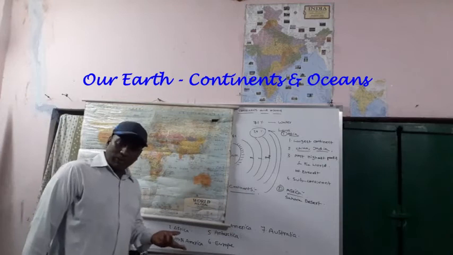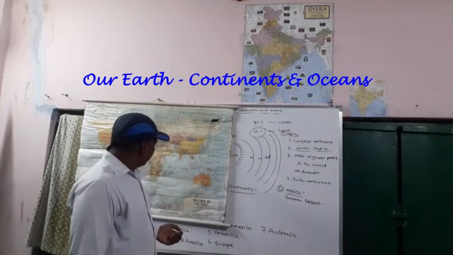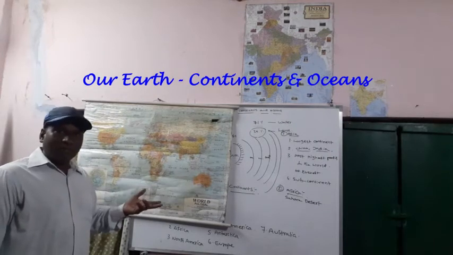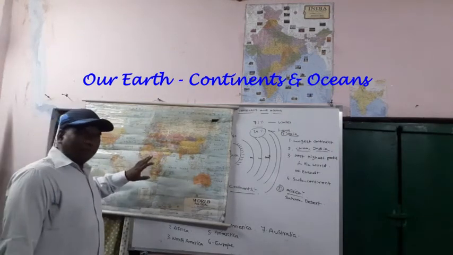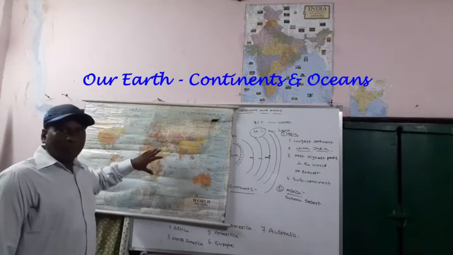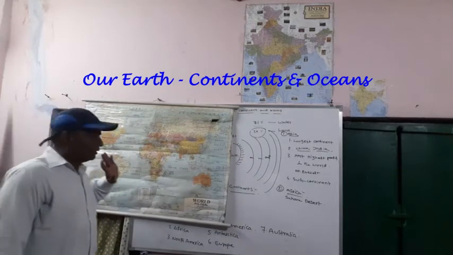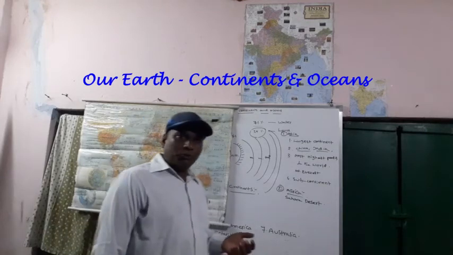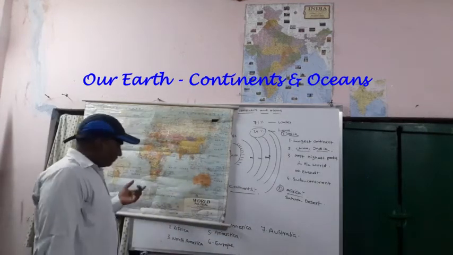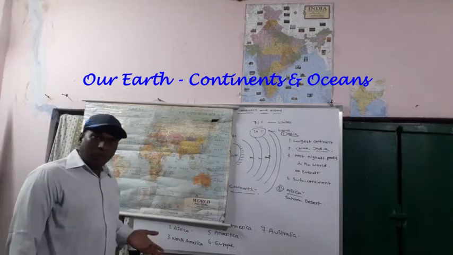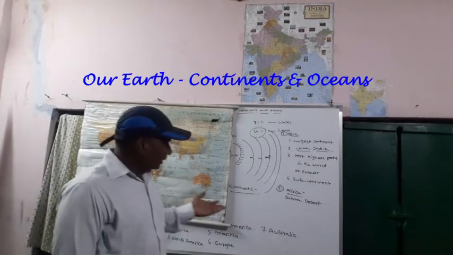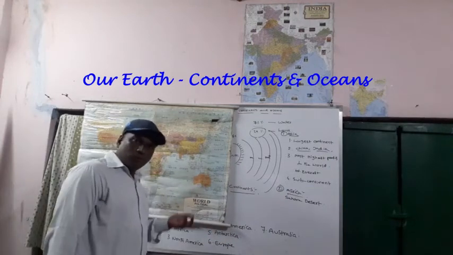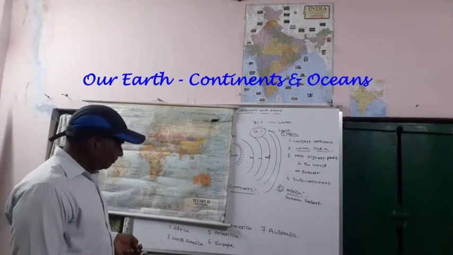The world's largest desert, the Sahara, is located in Africa. The Kalahari Desert is also located in Africa. Enormous reserves of gold and diamonds are present in Africa. Kimberley and Johannesburg, these two places located in South Africa, are very famous. Which reserves are located here? Diamond and gold reserves.